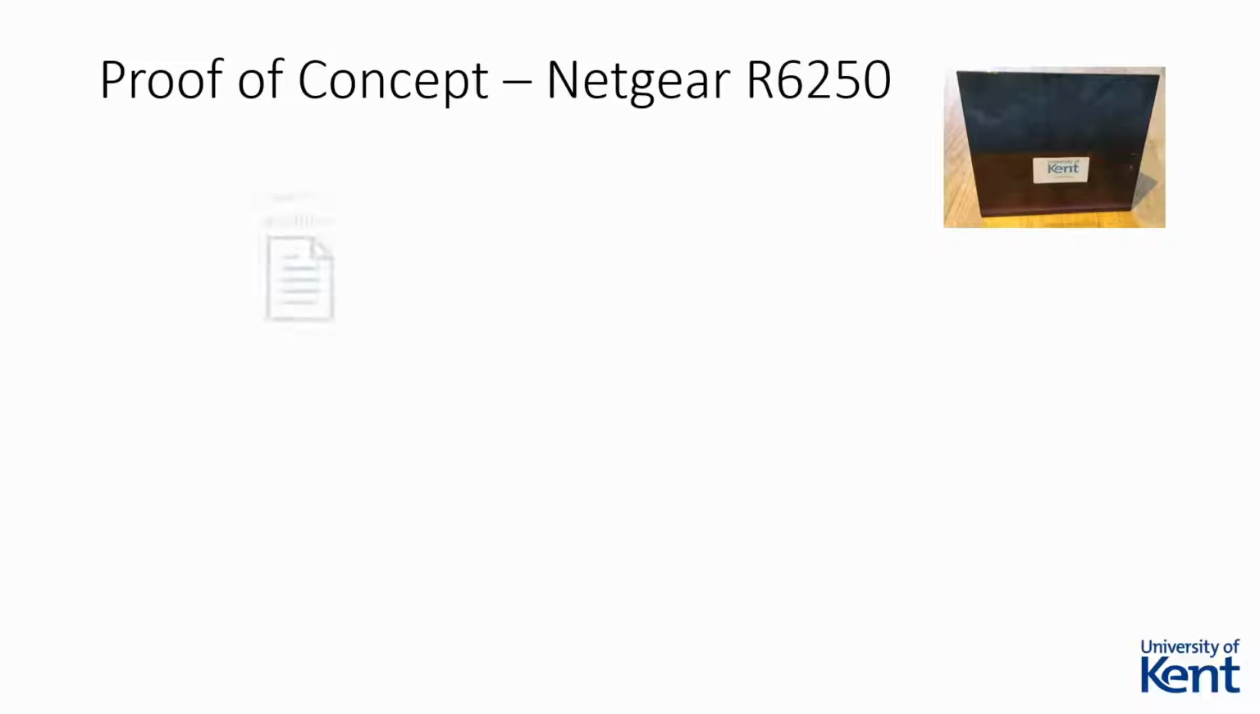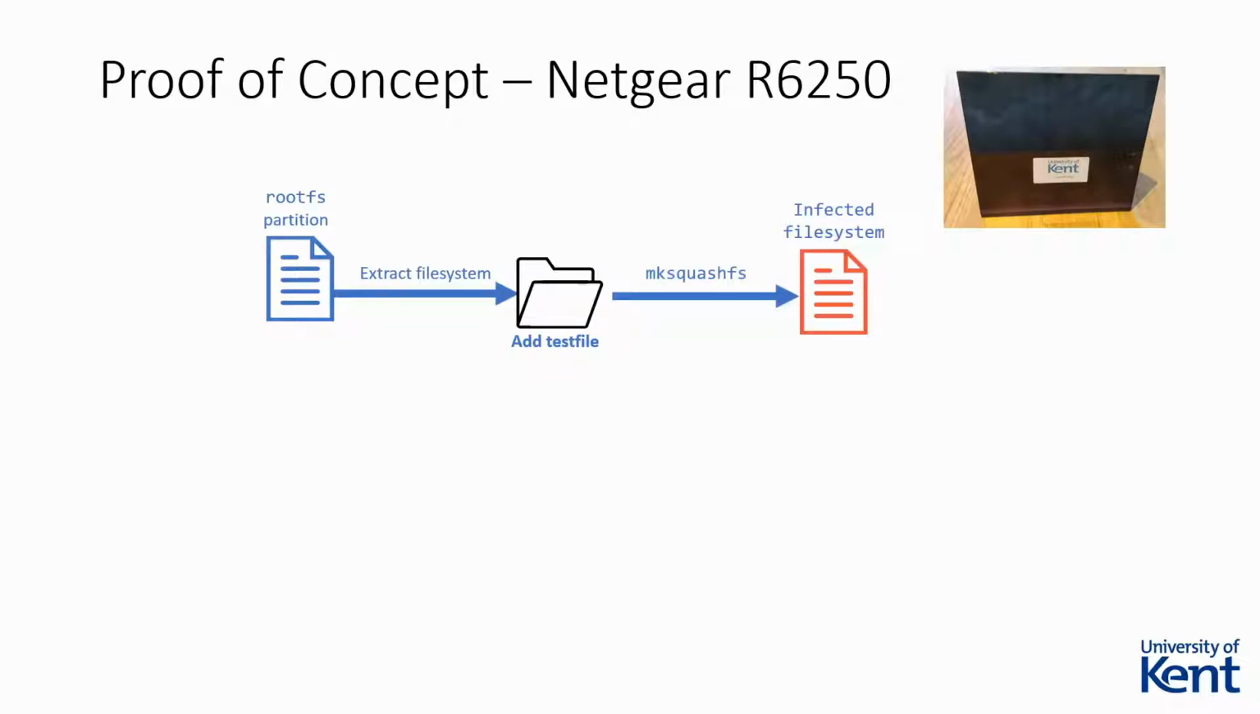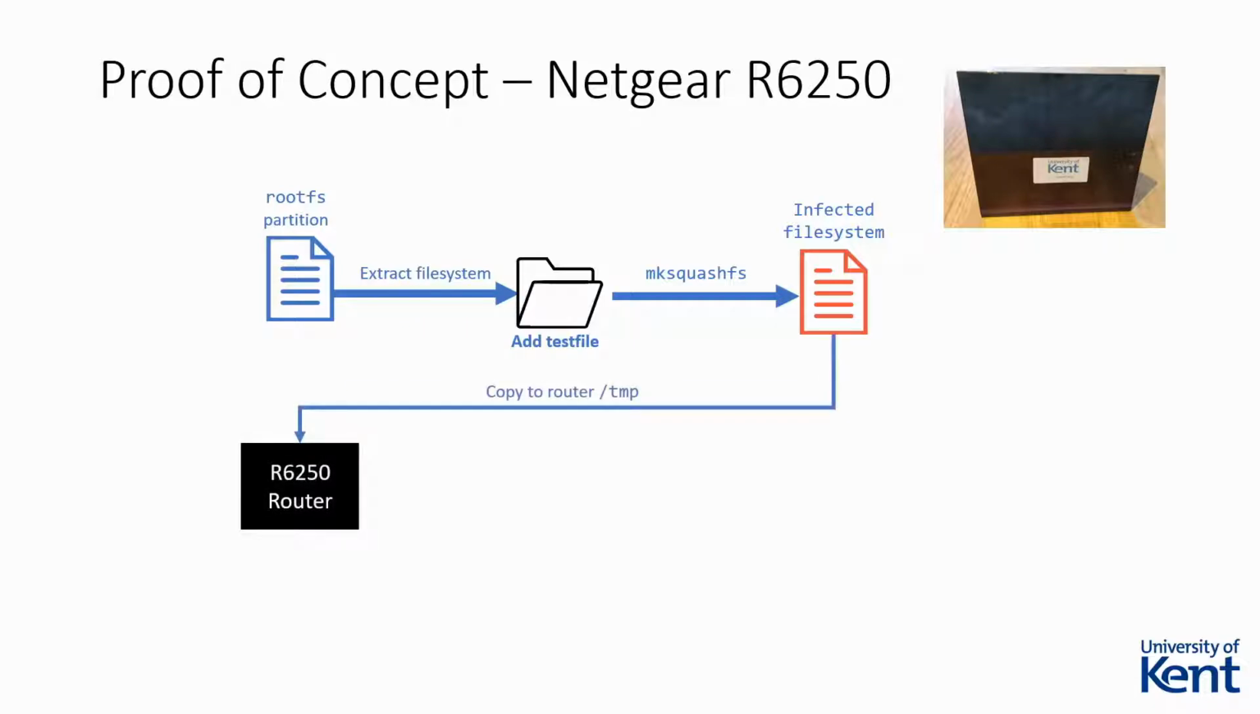After extracting the file system, we added a test file into the /bin directory. We then recompressed the file system using the mksquashfs utility, setting the required arguments to use the expected XZ compression format. Finally, we used our shell access to copy the infected file system to the temporary memory, before writing it to the appropriate mtd partition via /proc mtd block 15.